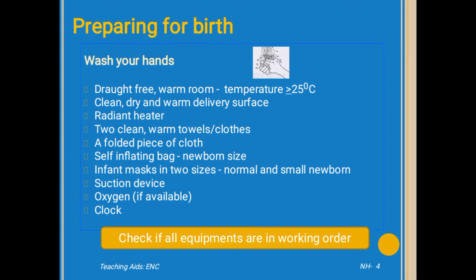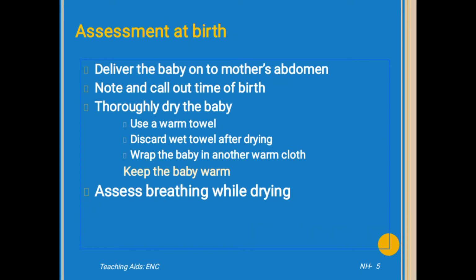First is preparing for the birth. For preparing for the birth, we have to do hand hygiene, that is washing our hands. The room should be draught-free and warm, with a temperature greater than or equal to 25 degrees, dry and clean, with a warm delivery surface, radiant heater, 2 clean warm towels and cloth, a foldable piece of cloth, self-inflating bag of newborn size, infant masks in 2 sizes, normal and small newborn, suction device, oxygen if available, cloak. Check that all the equipment is in working order.